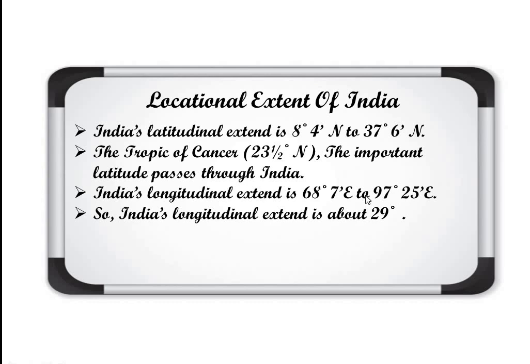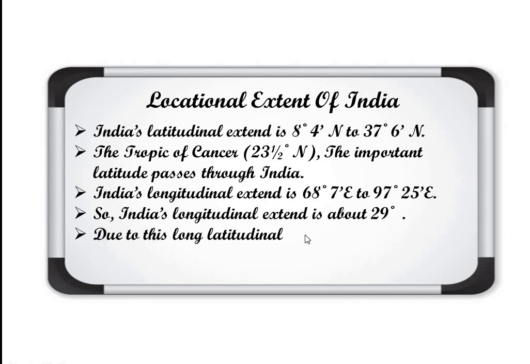And if you remember, in chapter number 2 we had done about time, that in 15 degree it takes 1 hour. If the longitudinal difference is 15 degree, 1 hour time difference will be there. So here we can see 29 degrees, near about 2 hour time difference is there from easternmost, from Arunachal to Gujarat to Kutch, you can say. So near about 2 hours time difference is there in India particularly.